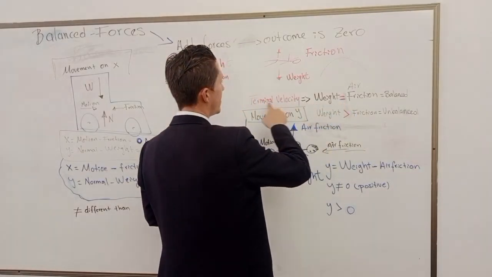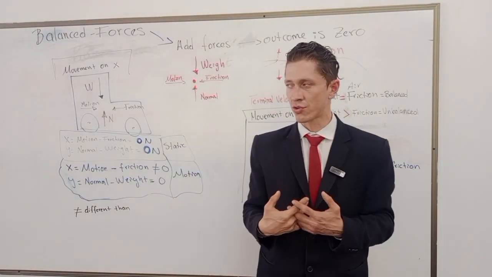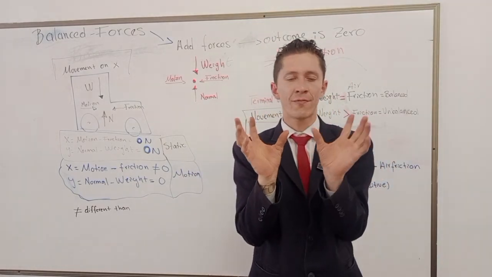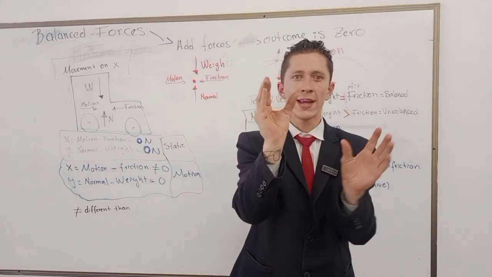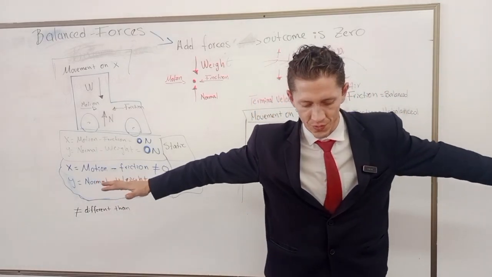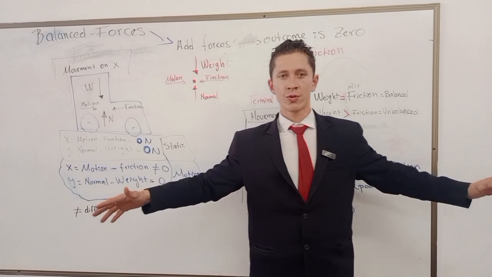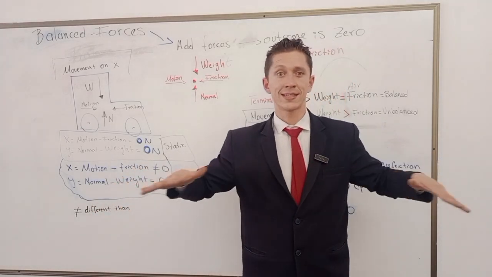When I have the terminal velocity, that is a concept that we need to understand, is when the forces are the same. Weight equals air friction. Then it's like when you're planing, you are not falling, you're not doing anything. You're balanced, right?